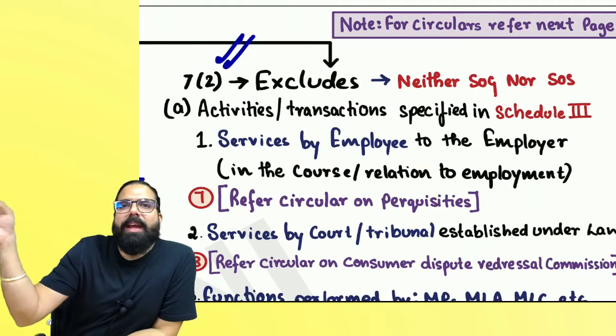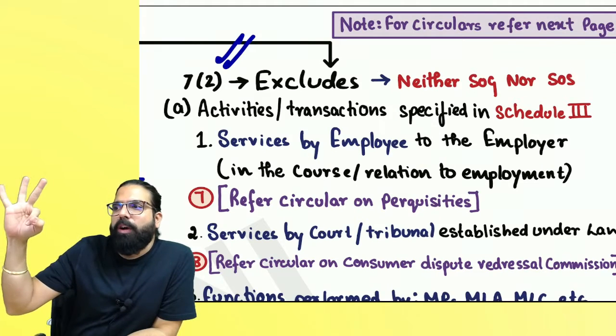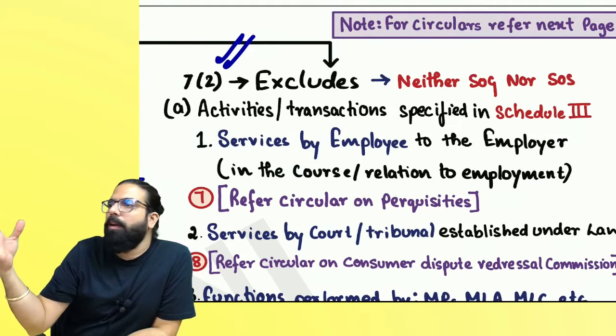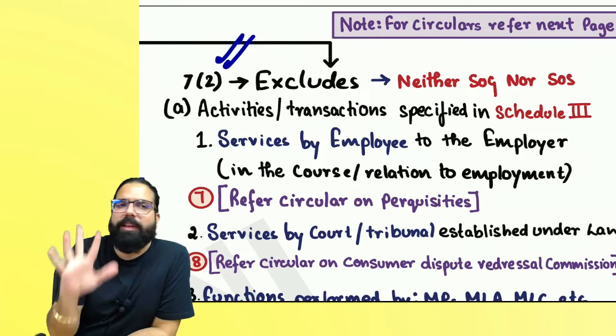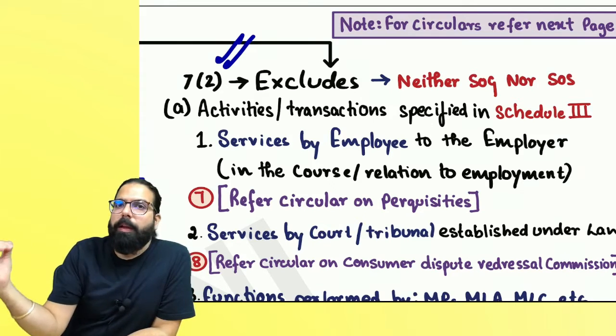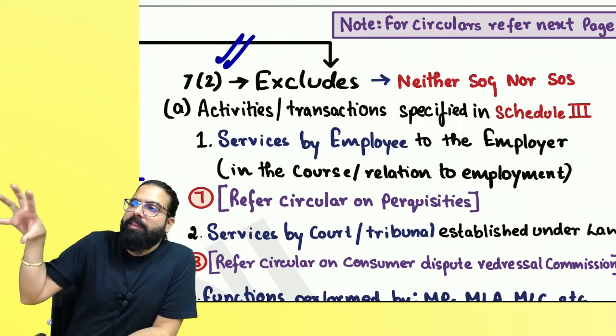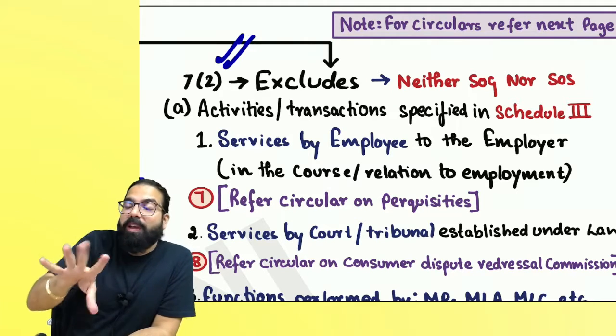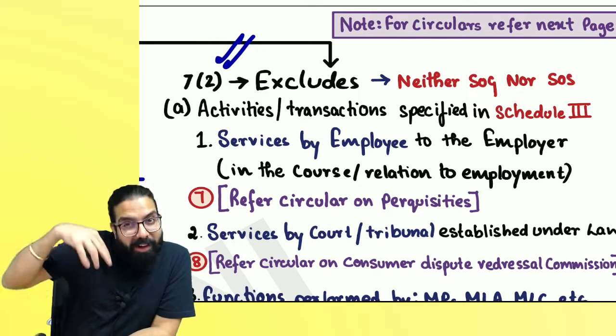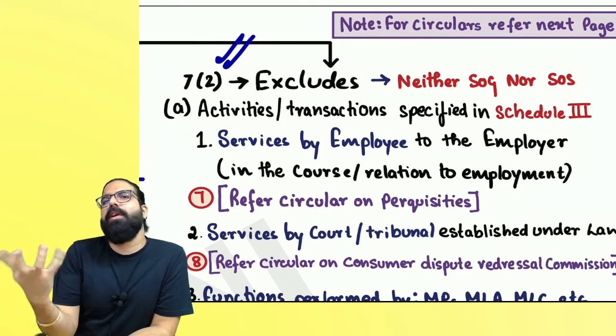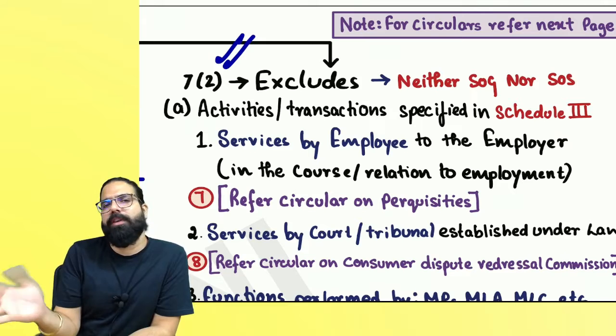Section number 7.1A, we learned all forms for a consideration in the course of business. A, we learned person other than individual with their members. B, we learned importation of service. C, we learned Schedule 1. If an activity is over here, then we see whether supply of goods or supply of service. Now, if an activity does not fall in 7.1 A, B or C, it is not a supply.